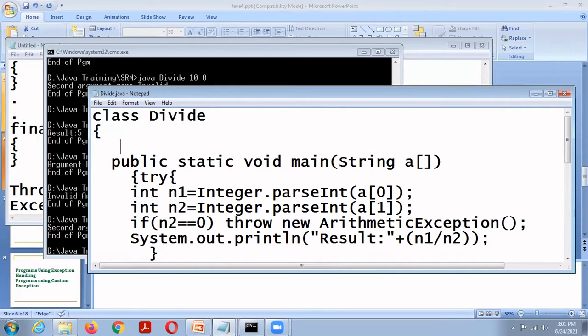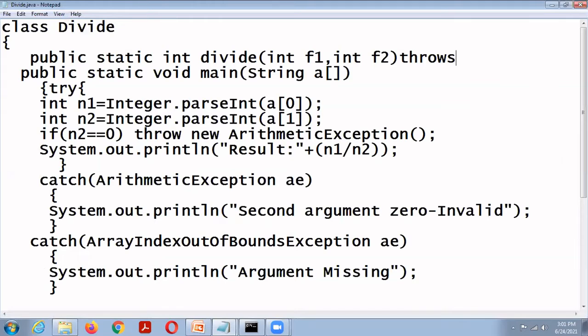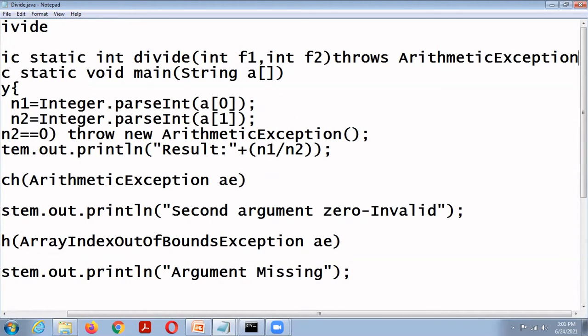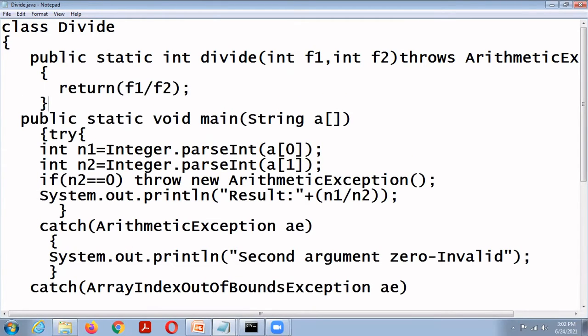So I define one function that is public static int divide, with int f1, int f2, throws ArithmeticException. Return f1 by f2.